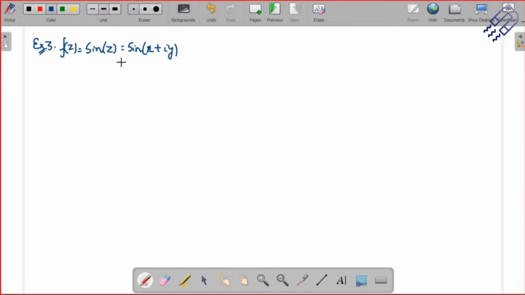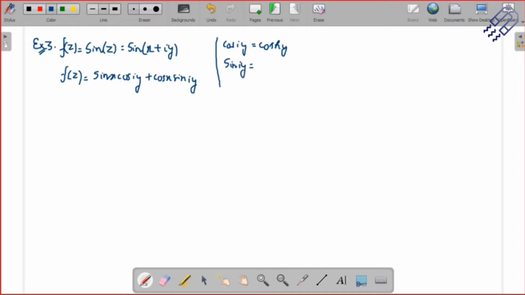It is sine of a plus b, but that is not the whole case. Let's say you have a cos of iy. What will be the value of cos of iy? You need to remember certain things. If you expand the hyperbolic function, you'll see that this is nothing but cosh of y. And sine of iy, check the hyperbolic function, is i sinh y. This is the thing that you need to know in order to solve this problem, and it is something that is expected that you should know.